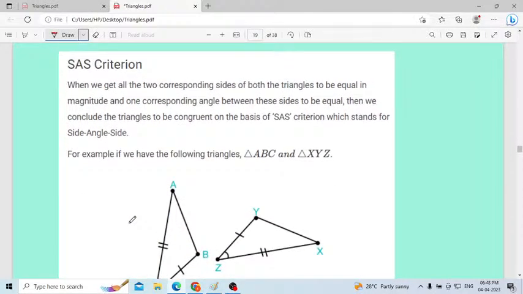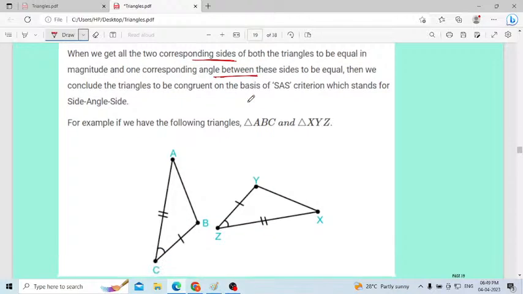Then SAS criteria. SAS means side angle side. When we get two corresponding sides of both the triangles equal, as I showed here, this side is equal to this one, this side is equal to this one. Two corresponding sides are equal. Then one corresponding angle is equal. Angle C is equal to angle Z.